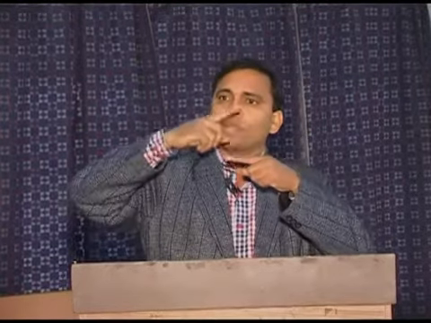Now come to the axis. I have told you a plane is where movement takes place, and an axis is what movement takes place around. This is the difference. An axis is a straight line around which an object rotates. An axis is a point where angular motion takes place. Suppose something is moving like this, so this is the axis along which it moves, like the Earth. The Earth is moving over an axis.